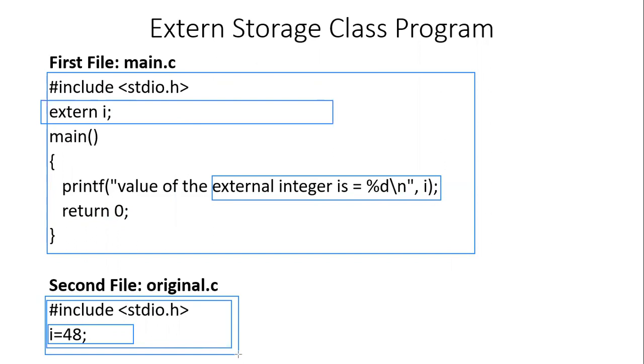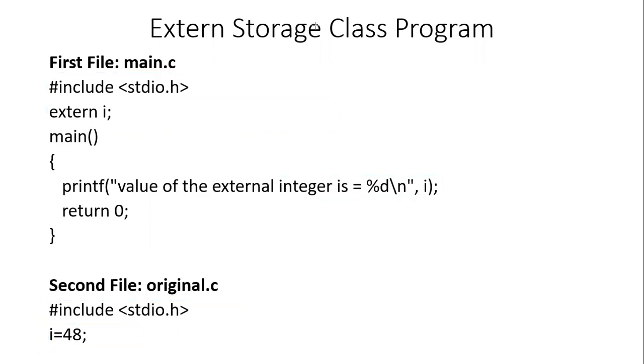So the extern keyword is used to refer to certain variables which have been defined in some other file. For example, extern I used in the main.c, the I variable has been defined in the original.c file. So you use the extern storage class only when you are working on multiple files within the same project. I hope the concept of storage classes is clear to you, and it is also clear which storage class you must use depending upon the requirement.